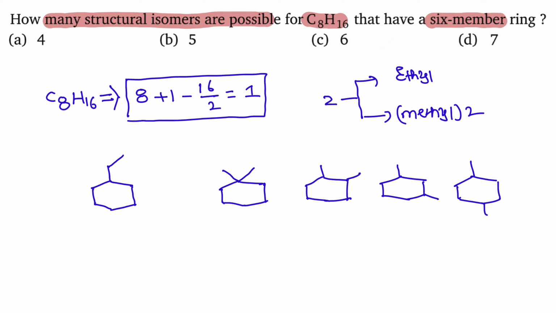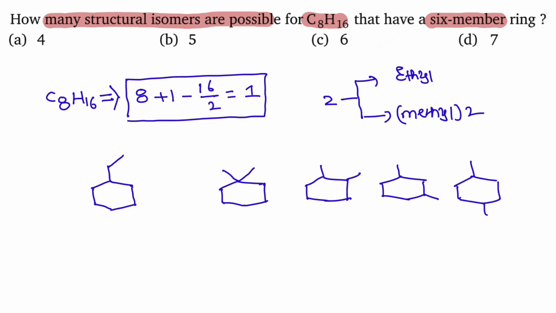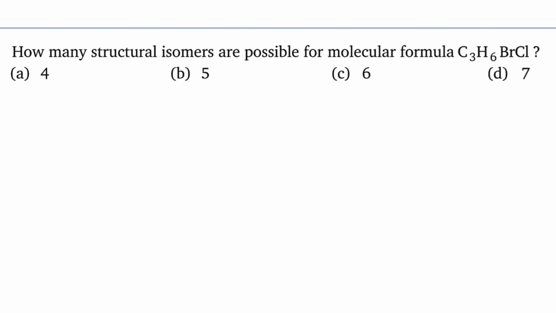So here are the structural isomers possible for the formula C8H16 that have 6-membered ring. So 1 2 3 4 5. So answer must be 5. That 5 is given in option B. So the answer must be B. You can see the answer given is B. So that is 5.